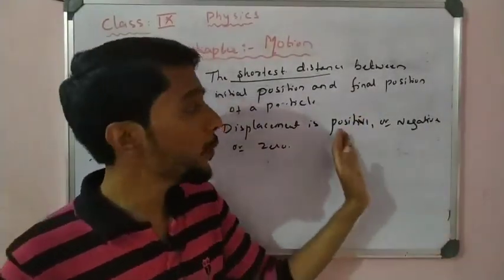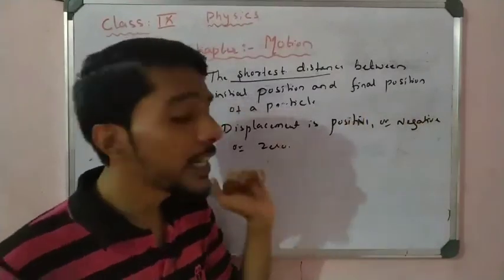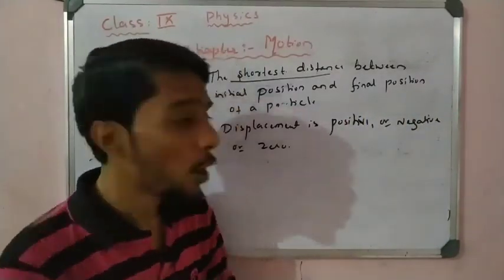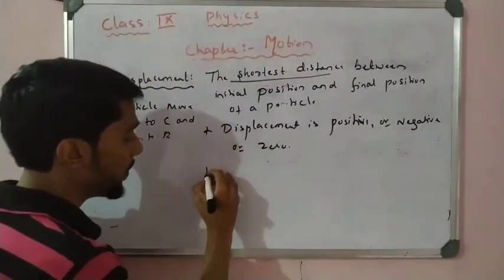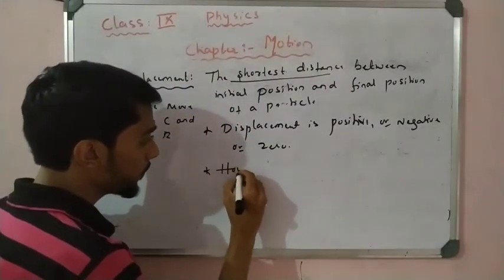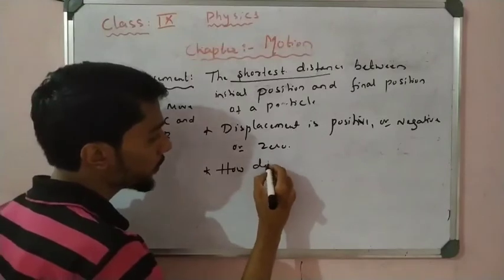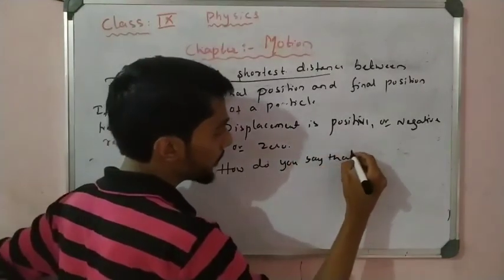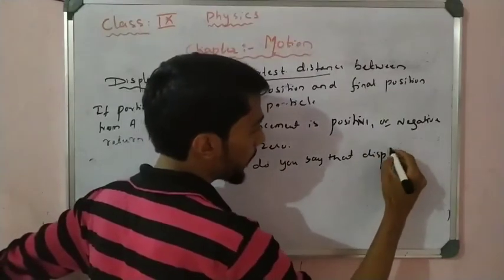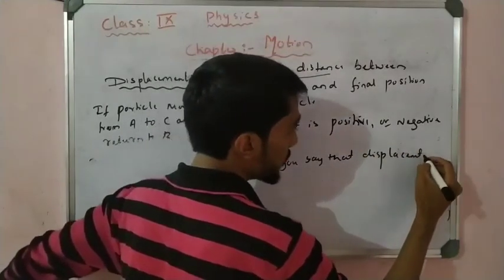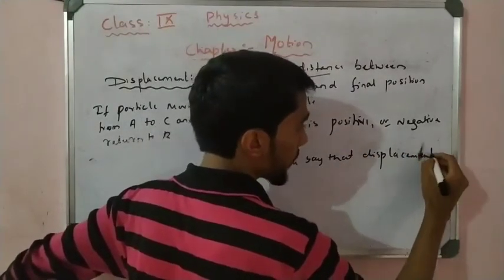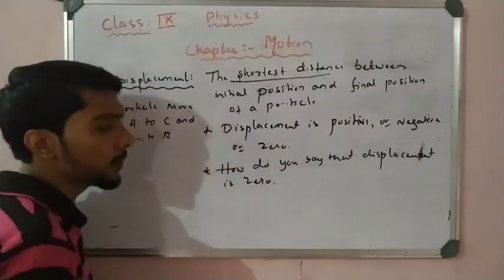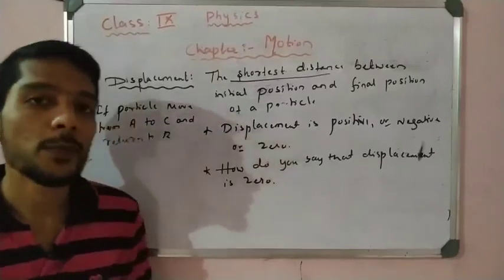So maybe it is positive, maybe it is negative, right? How is it 0? How do you make the displacement 0? That is very important. How do you say that displacement is 0?